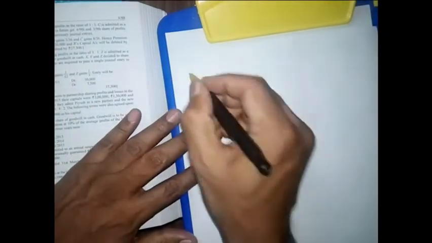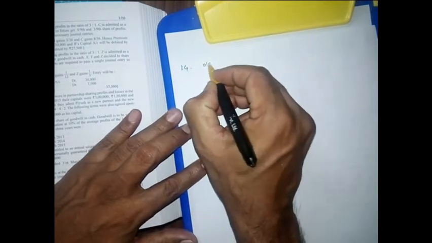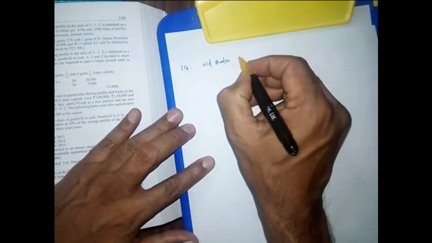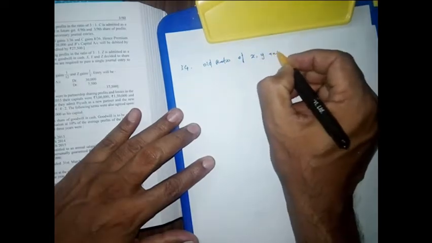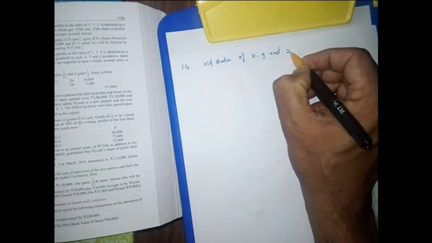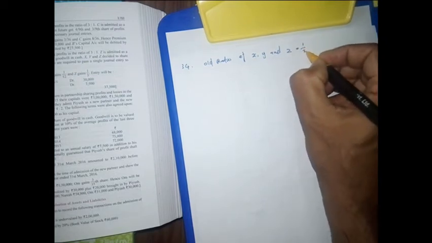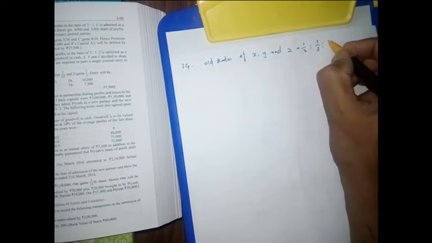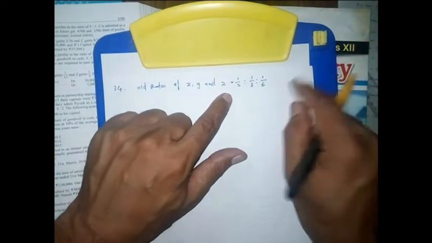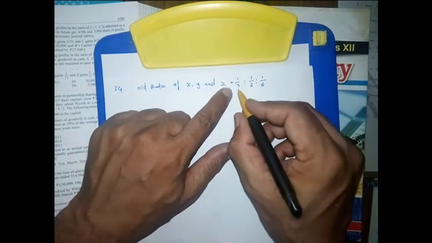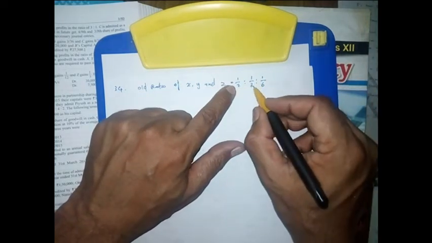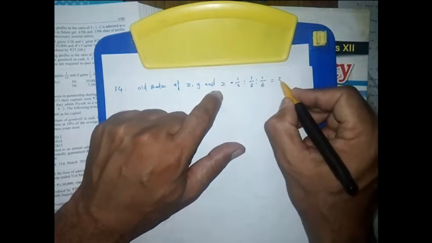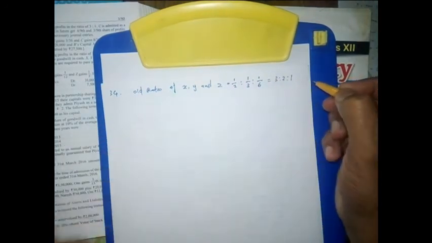So here, question number 34, the old ratio of X, Y and Z is given: 1/2, then 1/3 and 1/6. Here the denominators are not the same, so we have to make a same denominator. Then we can rearrange it. This will be 3/6, 2/6, 1/6. It means 3:2:1 will be the old ratio.